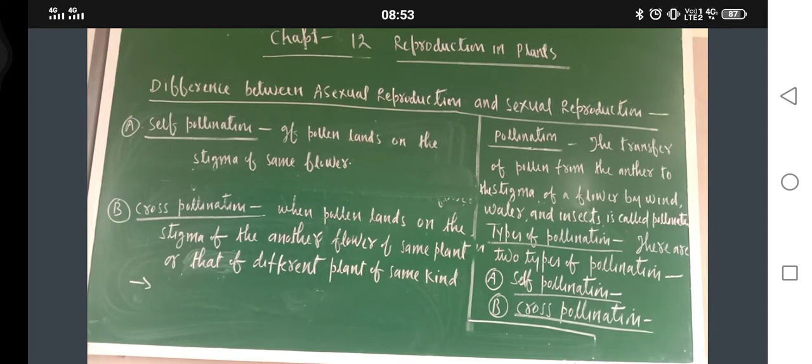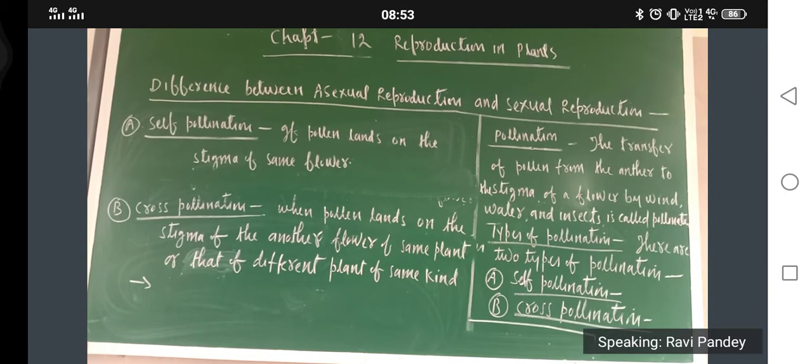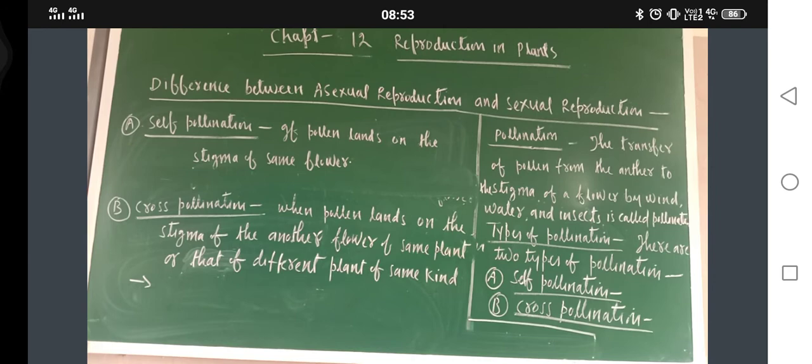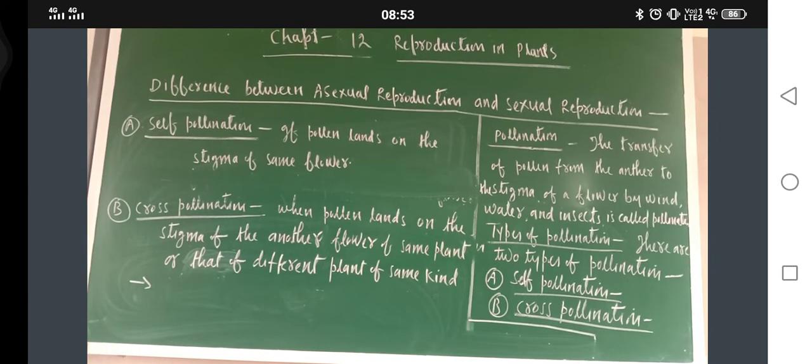It doesn't mean that pollen of one kind of plant will pollinate the stigma of another plant of different kind. No. Means mango pollen grain can pollinate the stigma of another flower of same plant.